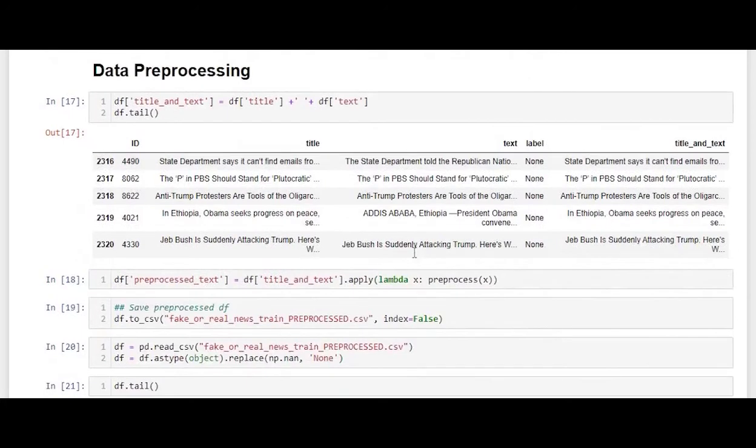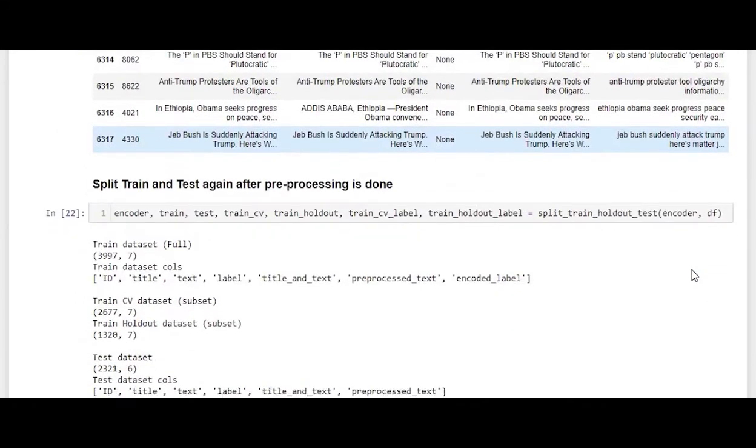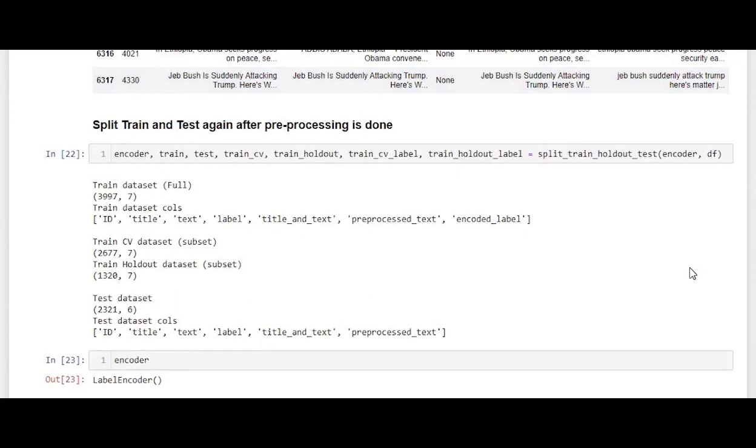Now coming towards the data pre-processing part. We have used NLTK library functions in order to convert the entire text to lowercase for easier comparison with stop words. Pre-processing mainly involves removal of all the stop words, removal of words with just one letter, and words that contain numbers. We have also performed lemmatization of text as a part of pre-processing. So this is how the pre-processed text looks. After pre-processing, we split the data into training and test dataset.